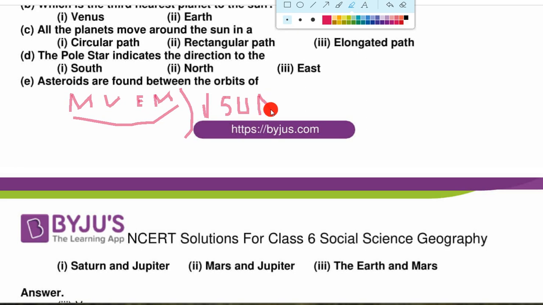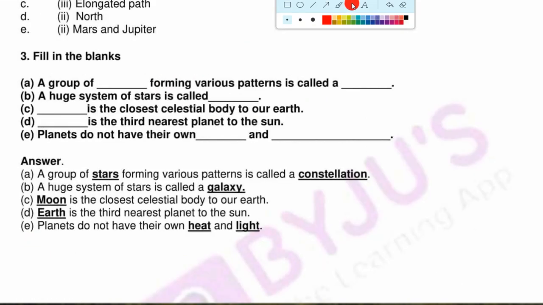In fill in the blanks also, a group of stars forming various patterns is called a constellation. We know very well what a constellation is. Different patterns made by stars are known as constellations. Now next, a huge system of stars is called a galaxy. Next, the moon is the closest celestial body to the earth. Earth is the third nearest planet to the sun. I think it is repeated, we know very well Earth is the third nearest planet to the sun.